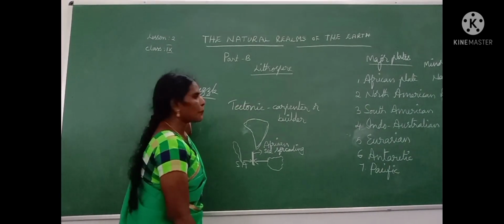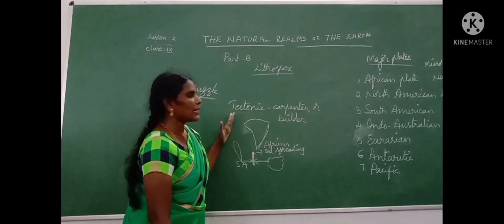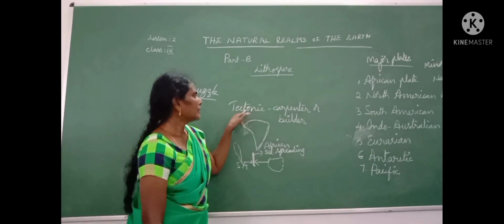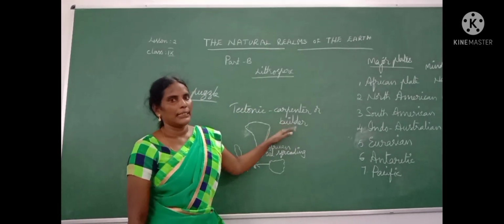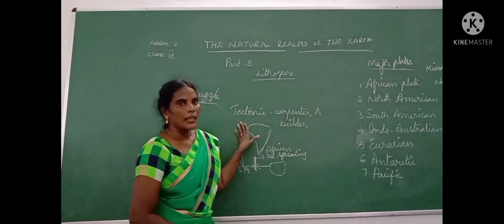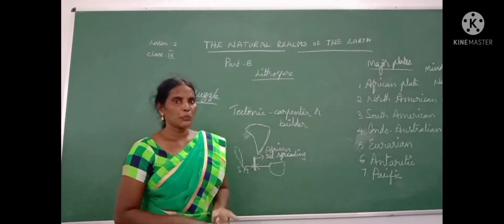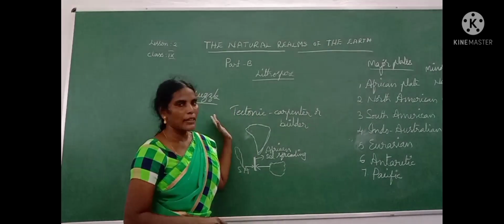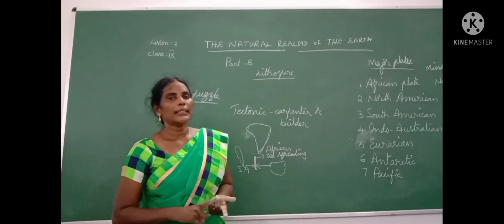Likewise, this jigsaw puzzle also, okay, children, is called tectonic theory. Clear? Here we have learned about the lithosphere. There are three types of landforms: first order, second order, and third order landforms.